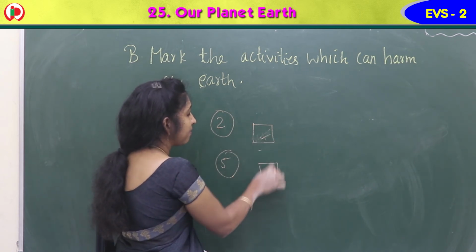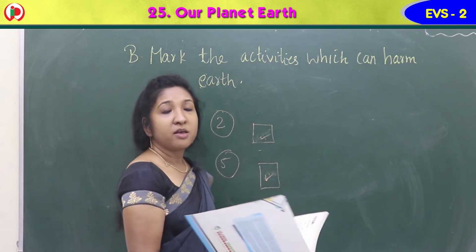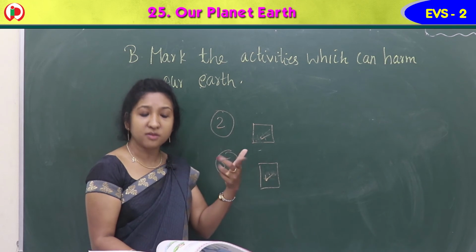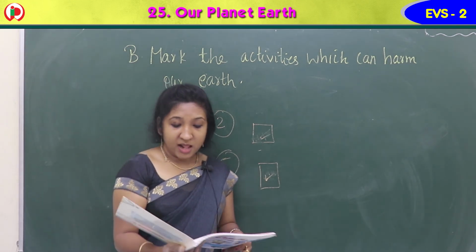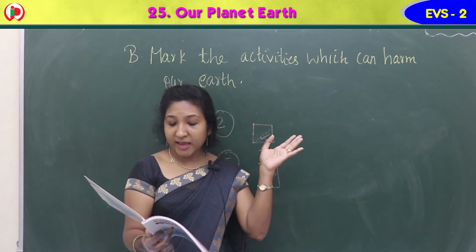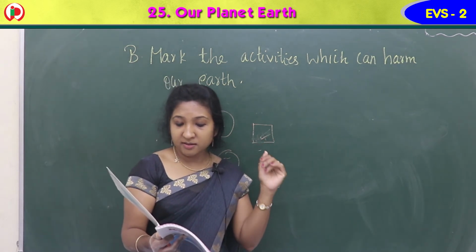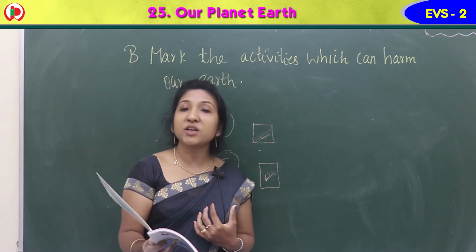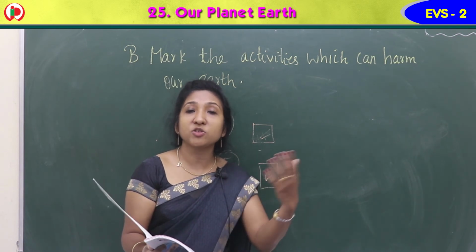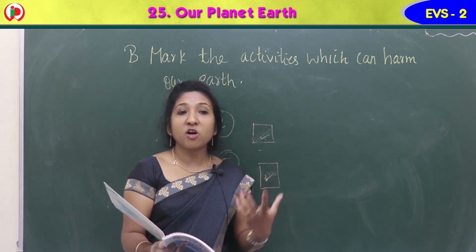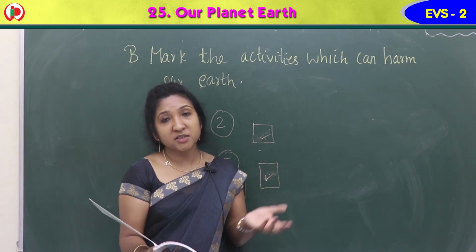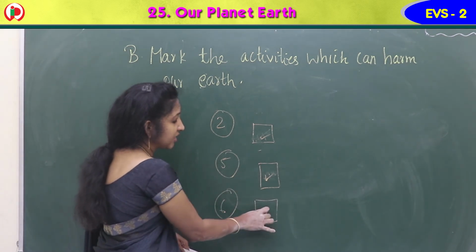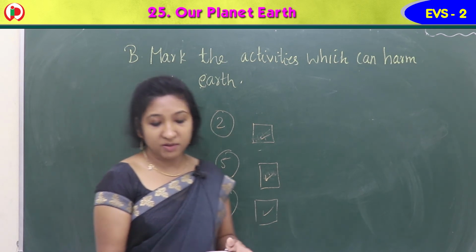You can just give a tick mark or you can give a cross also, no problem. They ask you to mark the activity which harms the earth. So these are the activities that harm the earth. So you can give a tick mark, no problem. Last one, the sixth image. Which is the sixth image here? Yes. See that boy, what is he doing? He is throwing something into the river. Is it a good thing to do? We should never throw any waste into the water, into the river. So we should not do that. It harms the environment. It is making the water dirty. So the sixth one is also an activity that harms the earth. So you can give a tick there.